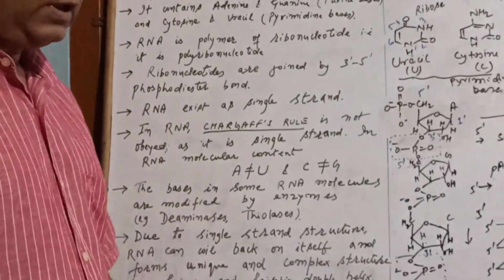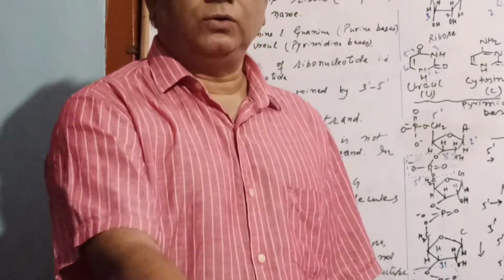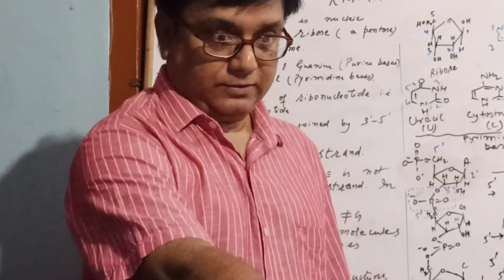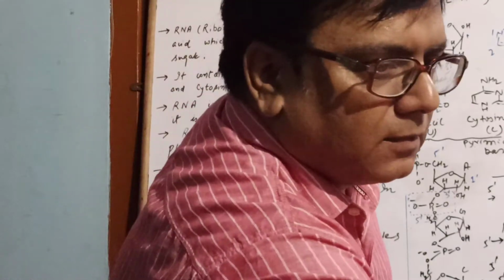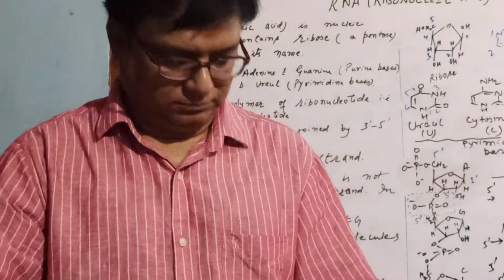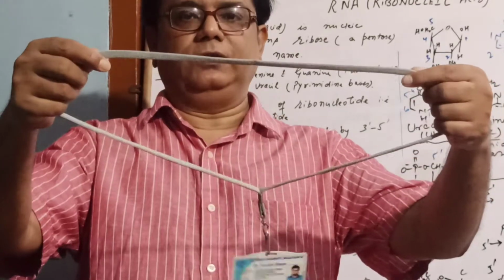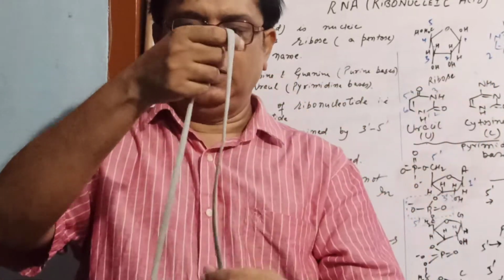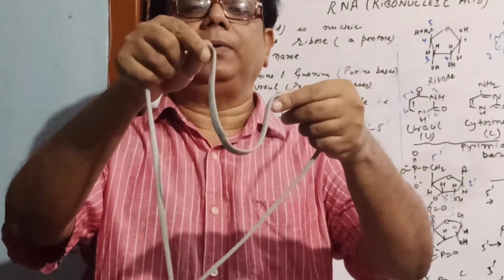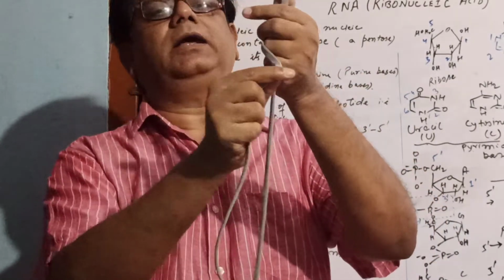Now as you know, a strand is there. Okay, this is a strand. So actually what happens is it can fold back and can have different structures.